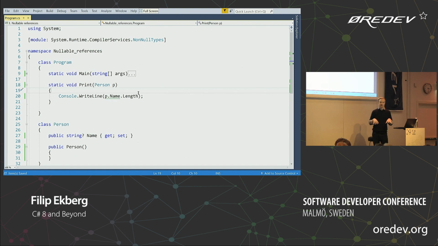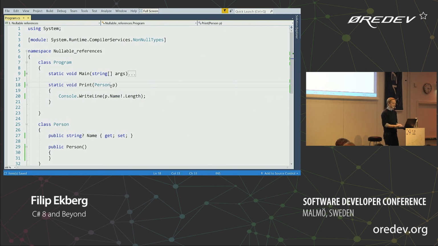And if we are sure that this isn't going to be null, we can say, well, I'm pretty sure, I promise that this isn't going to be null, and the error's away. So we can use the bang here to say, well, this is certainly not going to be null in my application. And this is a short way to get null reference exceptions. So don't do that.